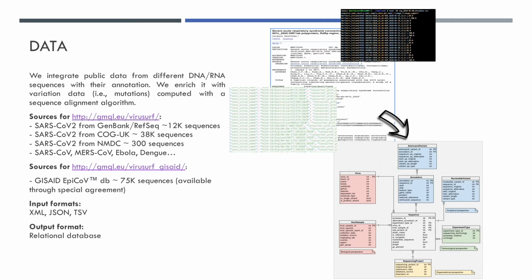We integrate public data from different DNA or RNA sequences with their annotation. We enrich it with variation data, such as mutations, computed with a sequence alignment algorithm. In ViruSurf, we include SARS-CoV-2 data from GenBank, CogUK, and MDC. We also include SARS-CoV, MERS-CoV, Ebola, and Dengue sequences. With GISAID, we have a special agreement, and we can include them in a different interface, ViruSurf GISAID.